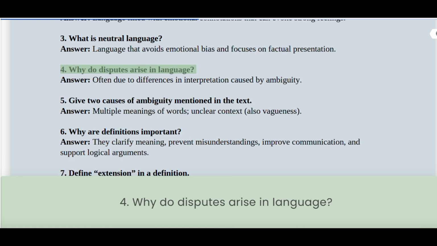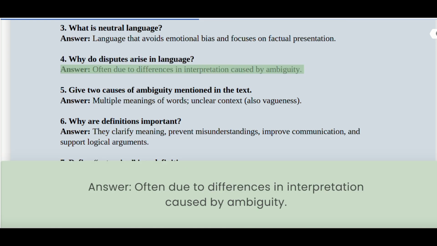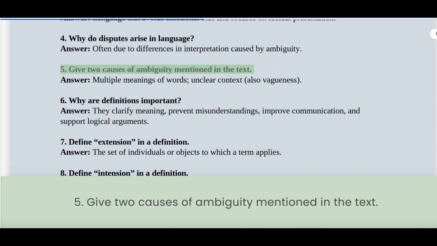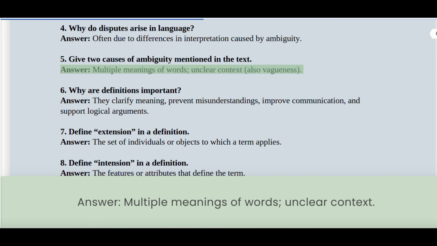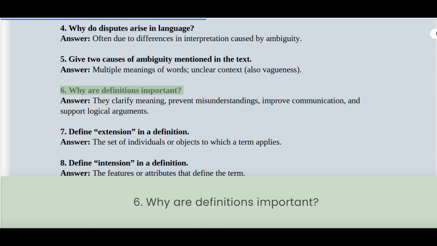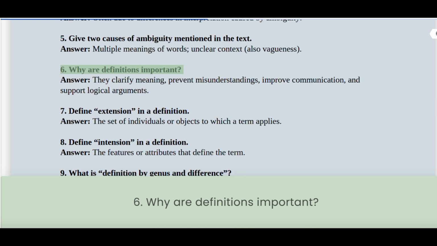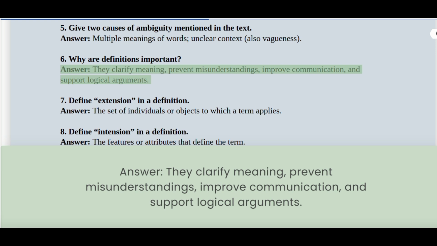4. Why do disputes arise in language? Answer: often due to differences in interpretation caused by ambiguity. 5. Give 2 causes of ambiguity mentioned in the text. Answer: multiple meanings of words, unclear context. 6. Why are definitions important? Answer: they clarify meaning, prevent misunderstandings, improve communication, and support logical arguments.